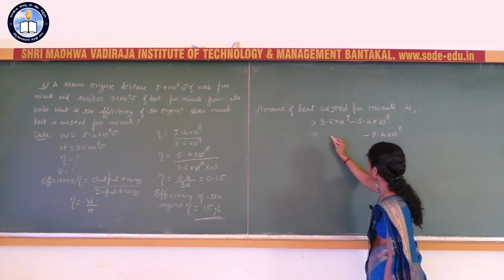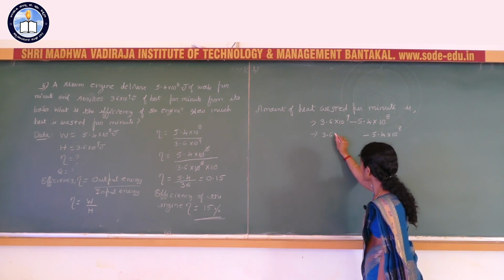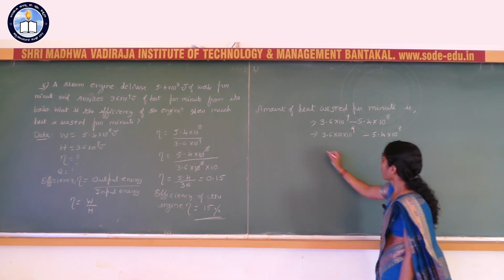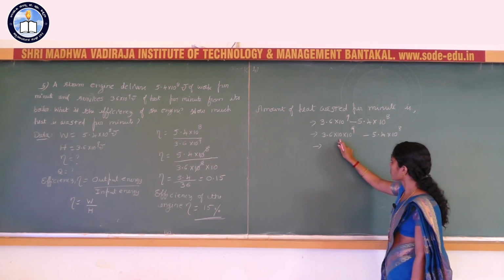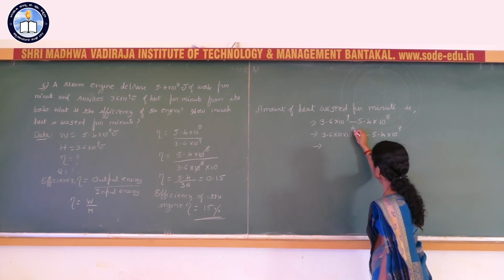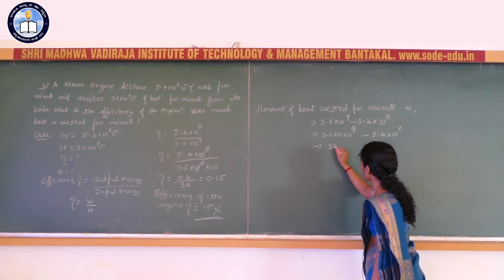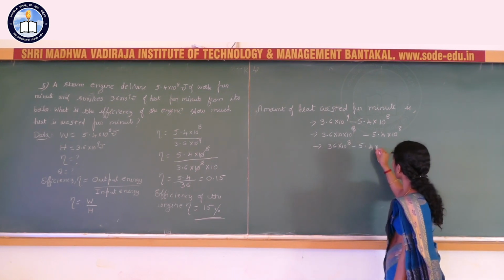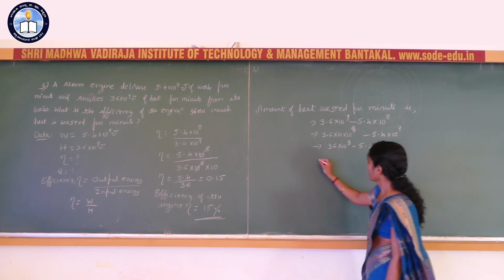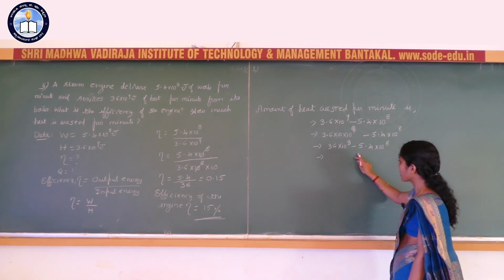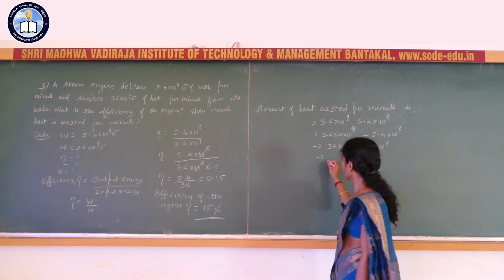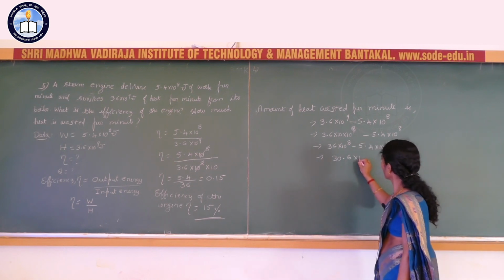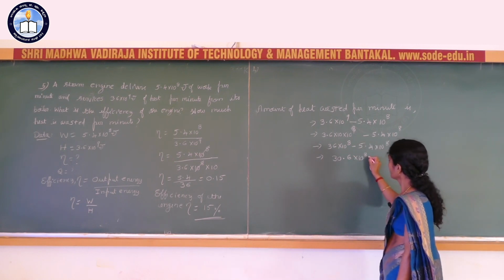So here I can write 3.6 into 10 into 10 to the power of 8. So this now becomes 3.6 into 10, that is 36 into 10 to the power of 8 minus 5.4 into 10 to the power of 8, that is equal to 36 minus 5.4. So how much you get? 30.6 into 10 to the power of 8 joule.